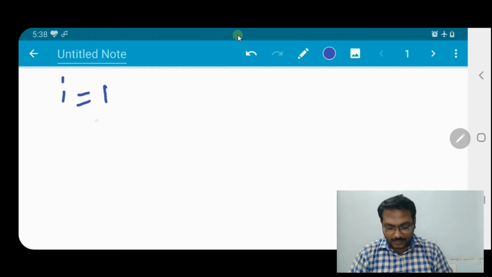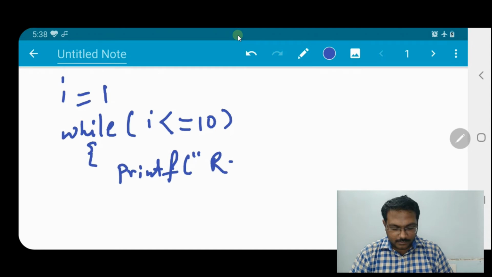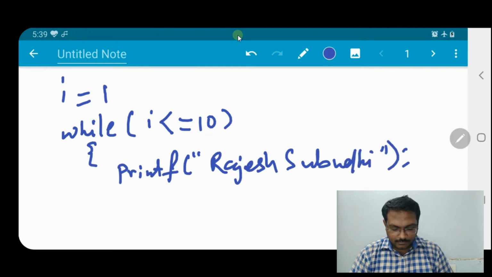So we can write while I less than or equal to 10, within the curly braces printf the name, then the incrementer or decrementer.